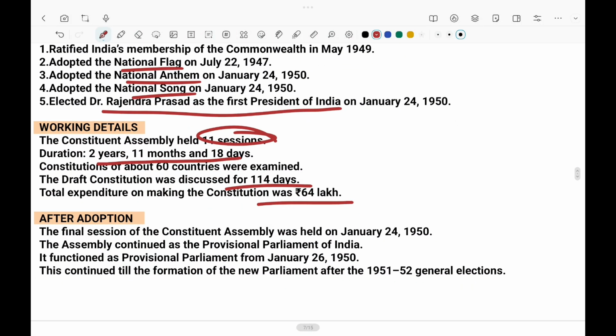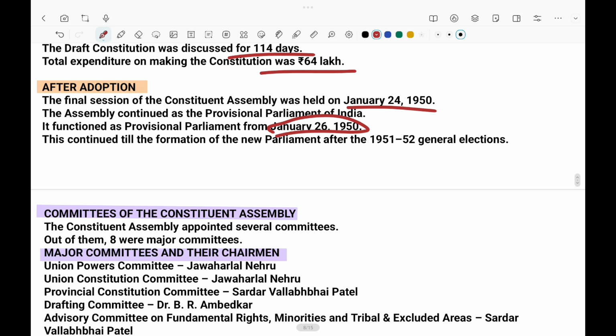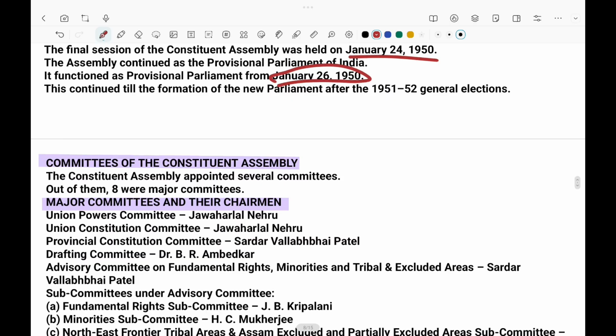Now, after adoption, what happened? The final session was held on January 24, and on January 26, we officially declared that this is our constitution. That's the reason why we made some Swaraj committees that we'll be discussing again. So just remember that on January 26 we adopted the constitution. Now our next topic will be committees.